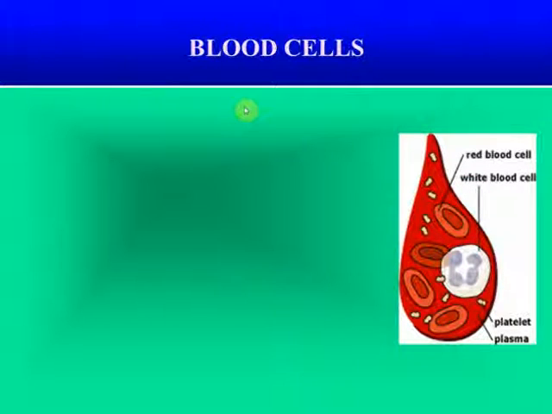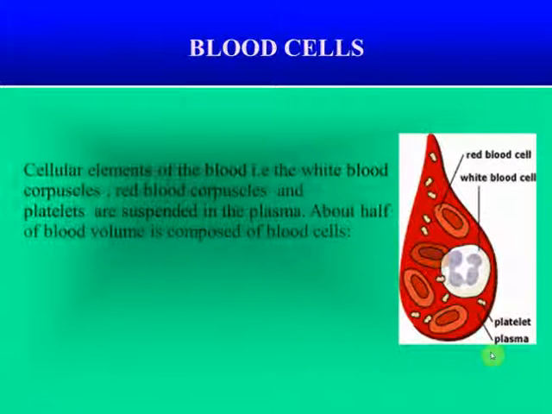See, a drop of blood comprises red blood cells, white blood cells, platelets and plasma. The cellular elements of the blood, that is the white blood corpuscles, red blood corpuscles and platelets, are suspended in the plasma. So about half of the blood volume is composed of blood cells. A blood cell, also called a hematocyte, is a cell produced by hematopoiesis and normally found in blood.